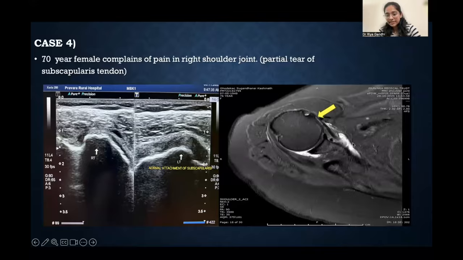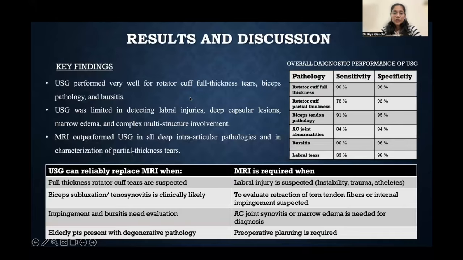So on PD fat sat axial MRI image of this patient, we can see that there is fluid signal intensity noted here at the attachment of the subscapularis tendon. So this is a partial thickness tear of the subscapularis. So after evaluating 100 patients, these were the results.